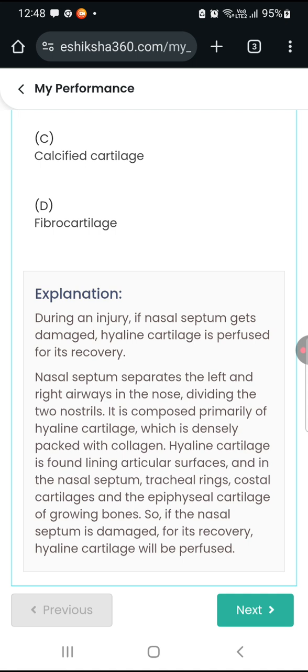It is composed primarily of hyaline cartilage, which is densely packed with collagen.